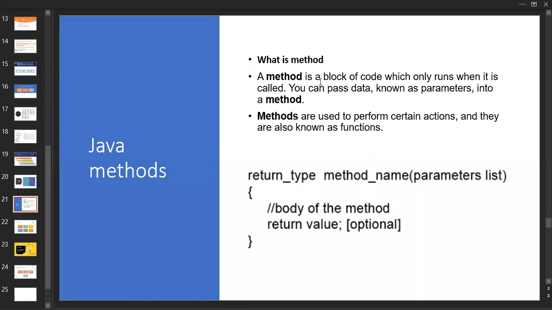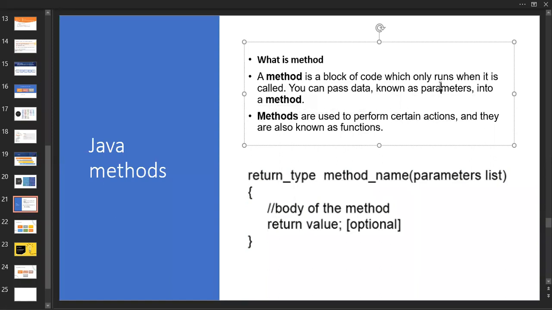So for that, a method is a block of code which only runs when it is called. Everyone knows that, but just remember this. You can pass data, known as parameters. Here, parameters and arguments are the same. So we pass some data into a method. Methods are used to perform certain actions, and they are also known as functions. In the C language we call it a function, but throughout Java we use the term method. So what does a method consist of?